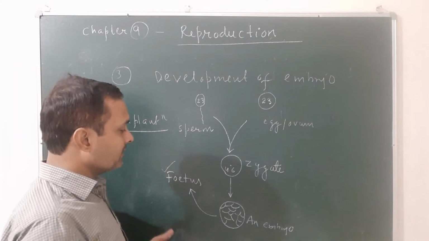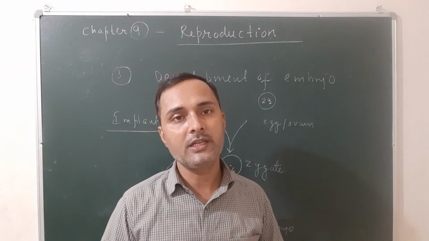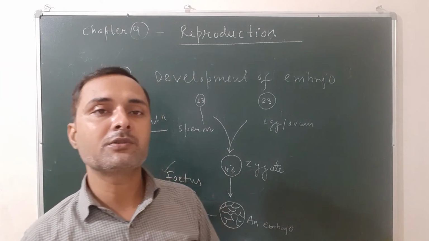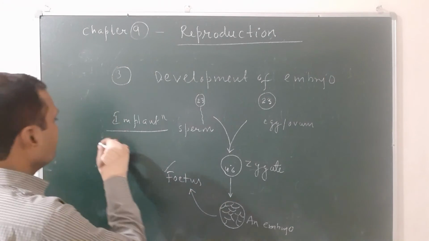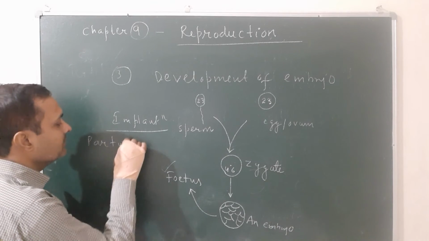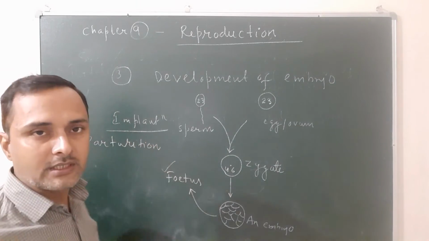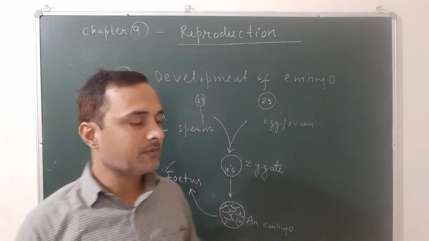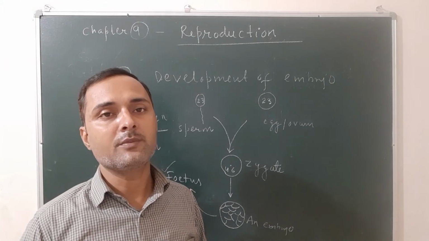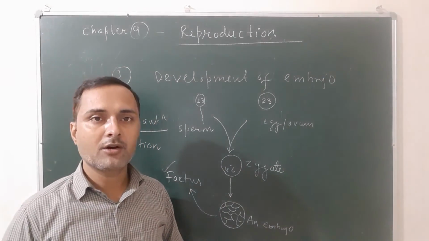After further development, the fetus is removed from the mother's body. This is known as parturition or childbirth. So what is parturition? The process by which the young one is born, also known as childbirth. And the process by which the embryo attaches to the wall of the uterus of the female is known as implantation. So this is all about development of an embryo.